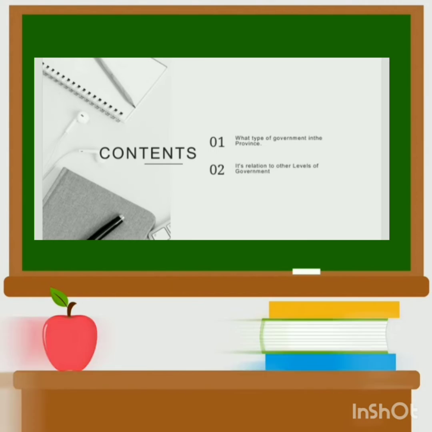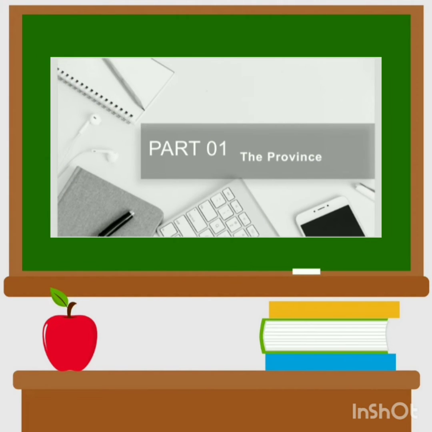The contents of my report: first, I'm gonna tackle what type of government there are in the province. Second, its relation to the other government units.